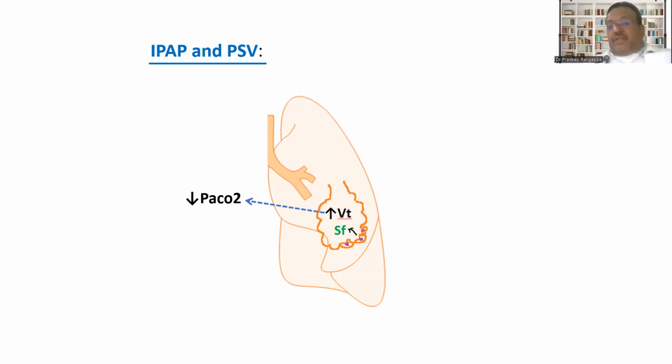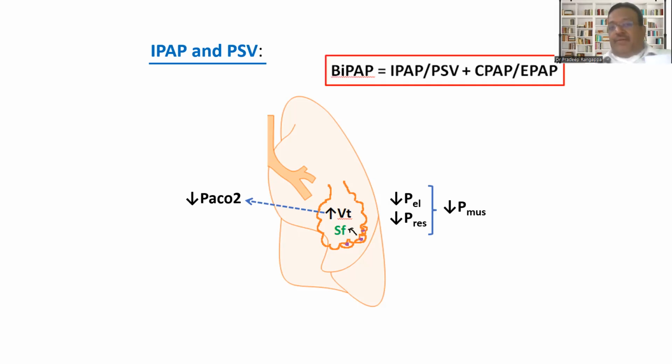It increases the surfactant production from your pneumocytes, which optimizes the alveolar function, and it reduces your elastic pressure and resistive pressure, thereby optimizing ventilation, reducing your respiratory effort and work of breathing. And all these pressures have no relevance in HFNO. So this goes to show how NIV is superior and physiologically more sound in overcoming elastance pressure, resistive pressure, and threshold pressure. Reducing the work of breathing can happen only with NIV.